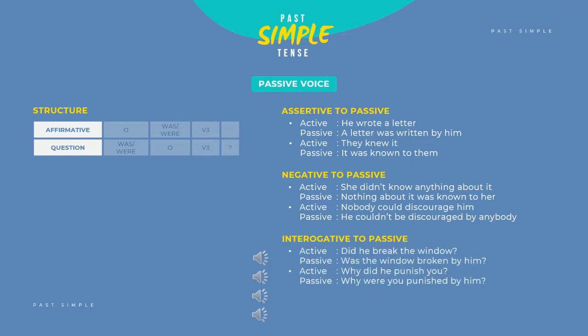For example, active: Did he break the window? Passive: Was the window broken by him? Active: Why did he punish you? Passive: Why were you punished by him?